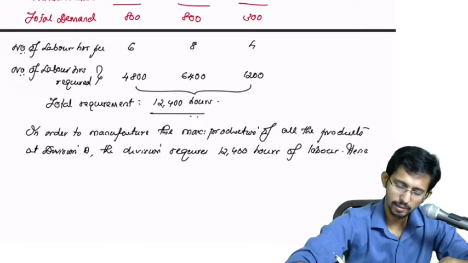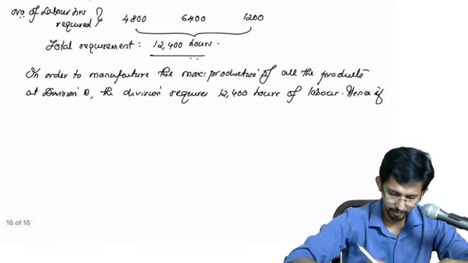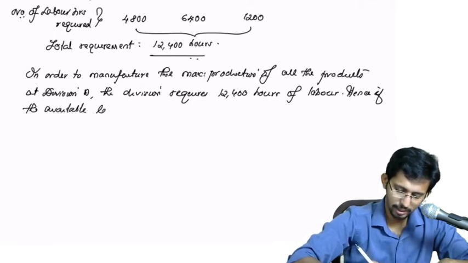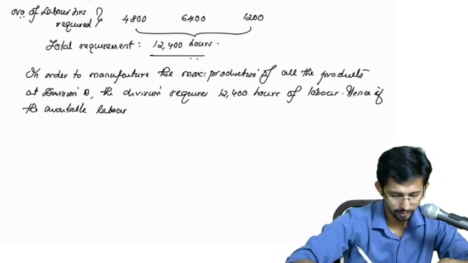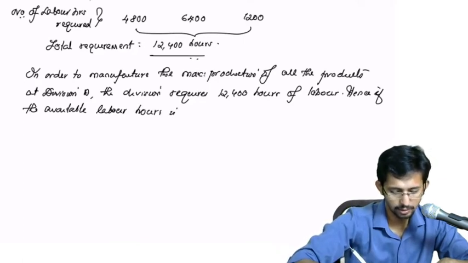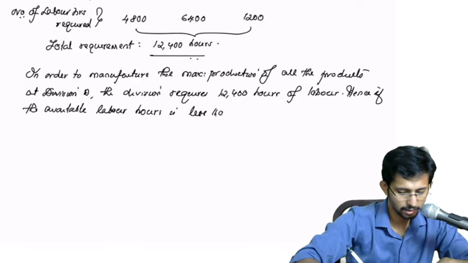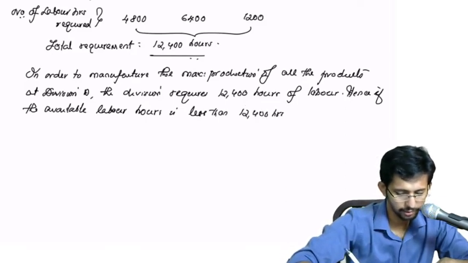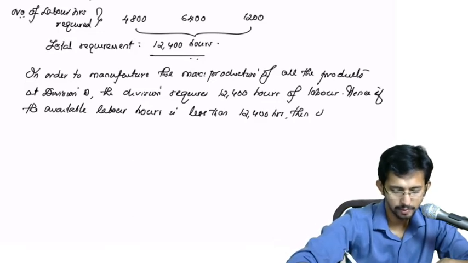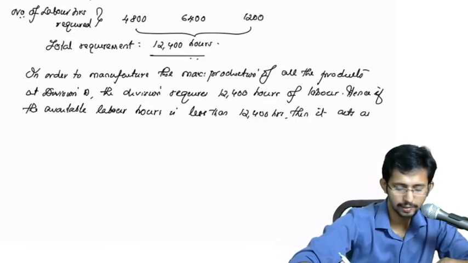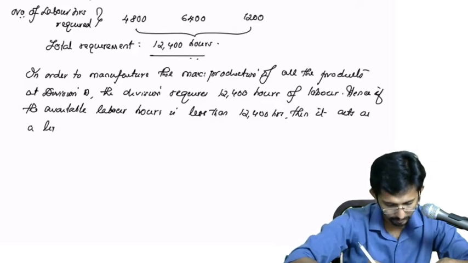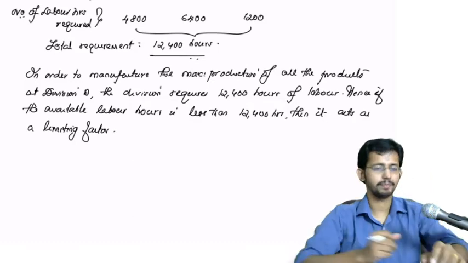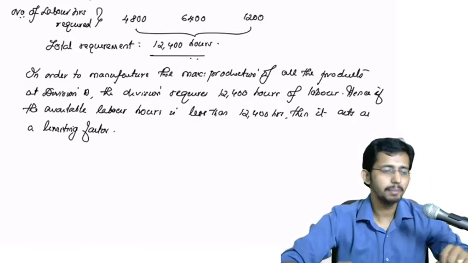Hence, if the available labor hours is less than 12,400 hours, then it acts as a limiting factor. Is it clear? It acts as a limiting factor.